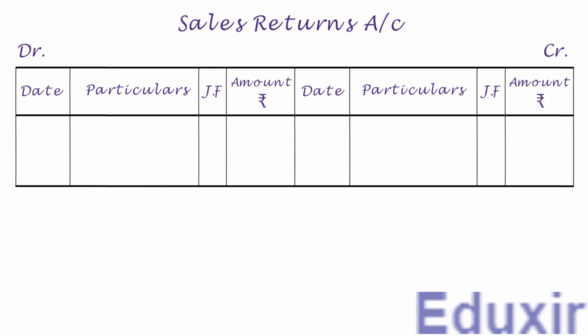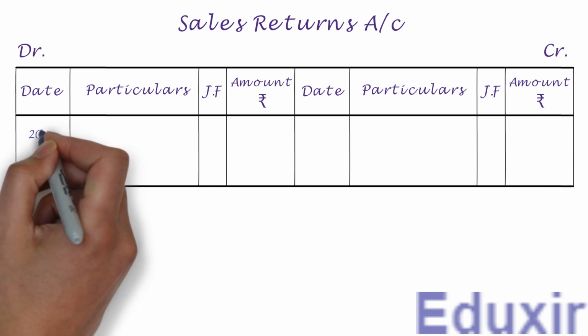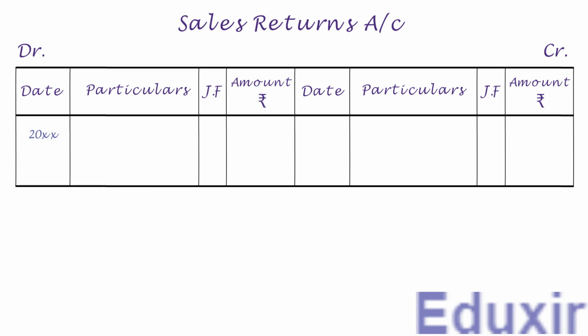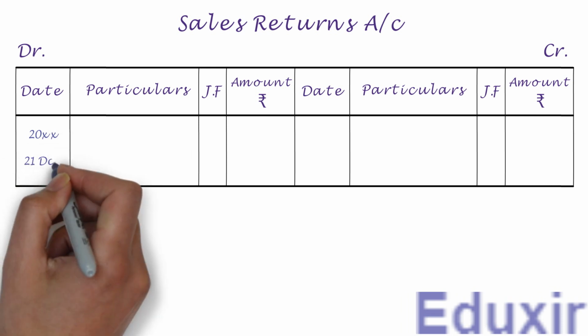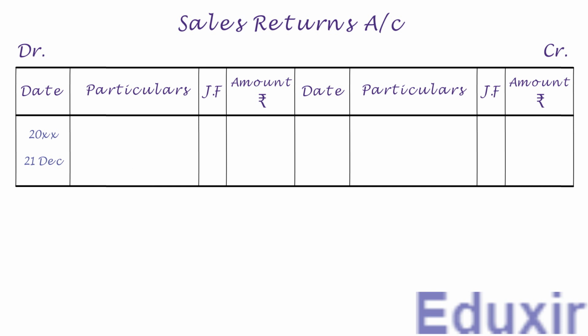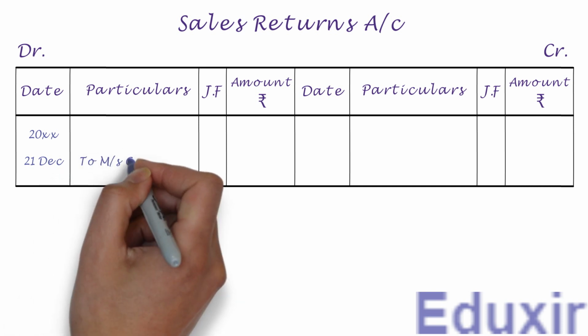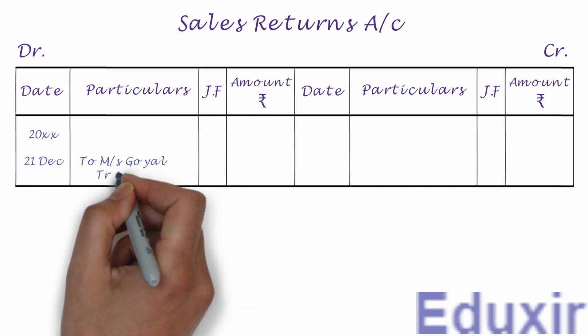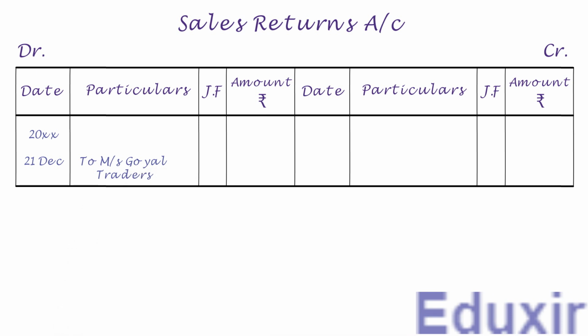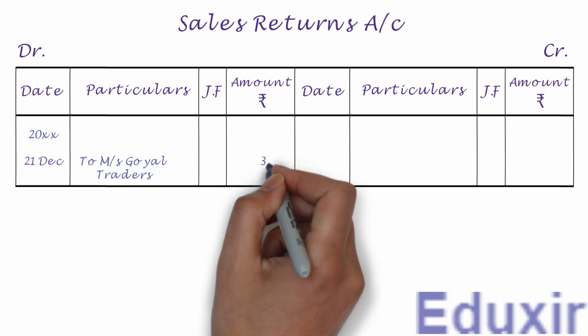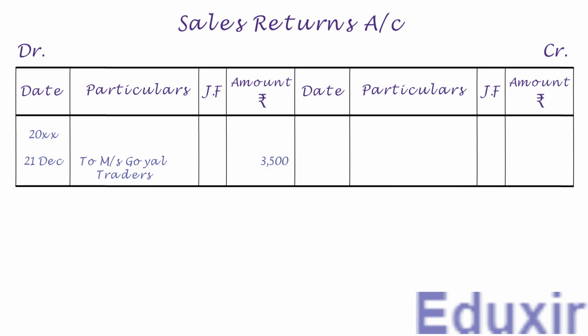Now on the debit side, let us first write the year in the date column. Let us write the date. We need to write to Messrs Goel Traders account into the particulars column. Let us also write the debit amount of 3500 rupees into the amount column. With that, we have completed the posting of this journal entry into sales returns account. Let us now take up the next entry.